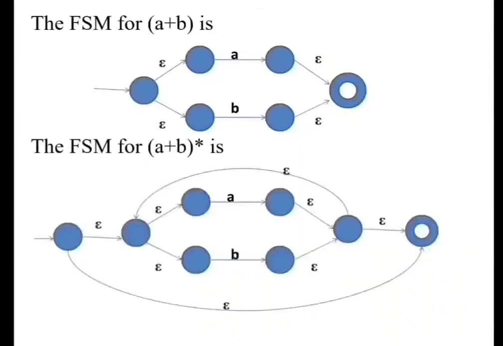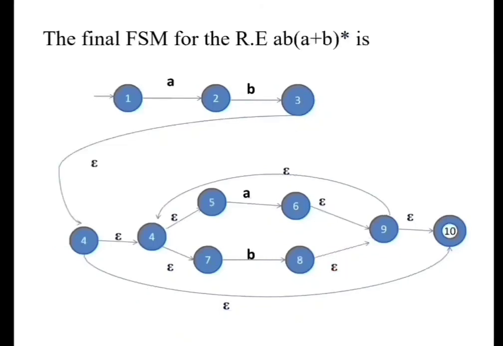Now we need the (A plus B) whole star. For this, once again we add one initial state and one final state through epsilon transitions. As we have seen in Kleene's theorem, A or B can repeat 0 or more times. The 0th time means a transition from the start state to the final state. Many times means a transition from the final state of A or B to the initial state of A or B. So this is the FSM for (A plus B) whole star.